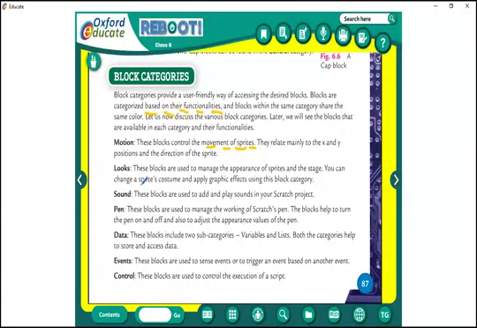And girls in cap, hat and frock. That is looks. What is there in the Scratch program? These blocks are used to manage the appearance of sprite.